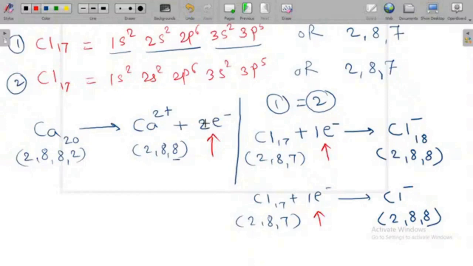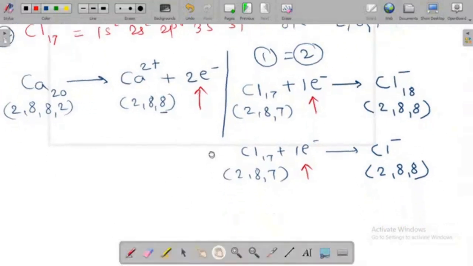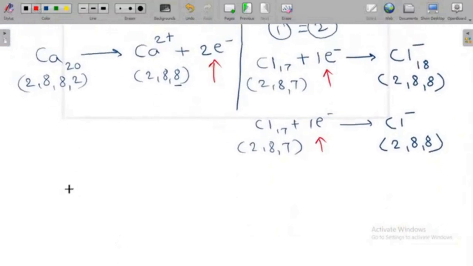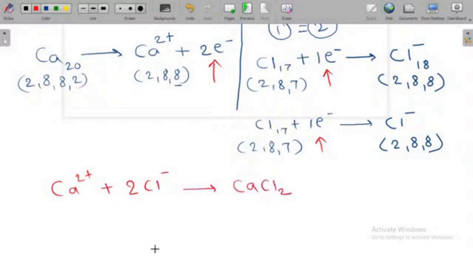That's why there is a formation of calcium chloride. So how to write this reaction now? If I write this reaction like this, calcium 2 plus and two chlorine ions are going to form CaCl2, that is calcium chloride.